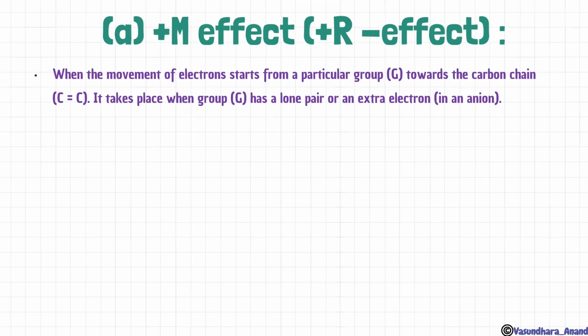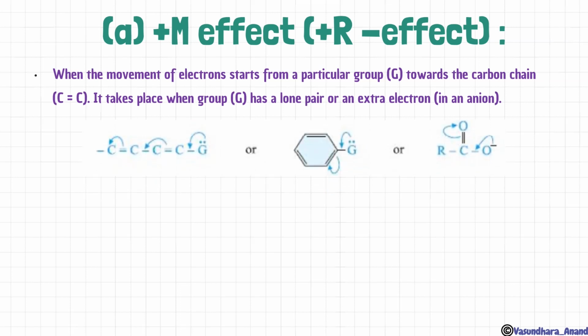Now, when the movement of electrons starts from a particular group towards the carbon chain, it takes place when the group has a lone pair or extra electrons. In the simple way, these are the theories, and then I will tell you a small trick which will be very useful for knowing when it is plus R, minus R, plus M or minus M. Like this, the group is donating electrons, so this bond is going to move in this way.